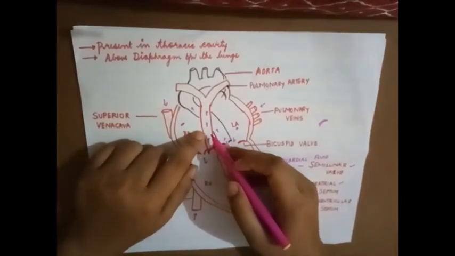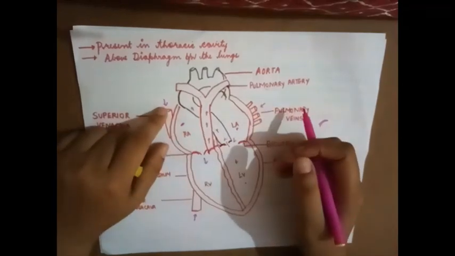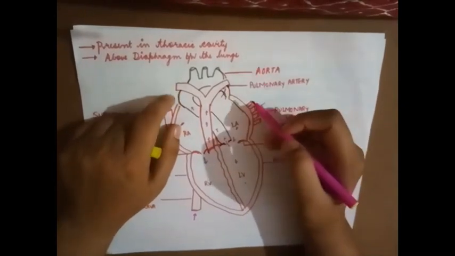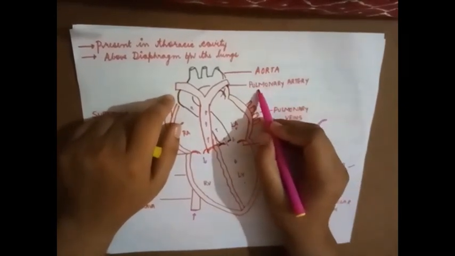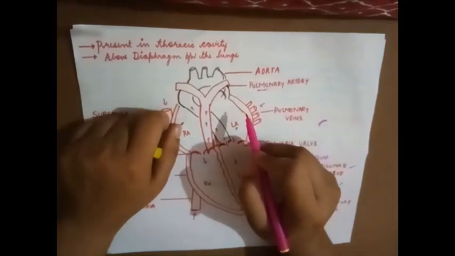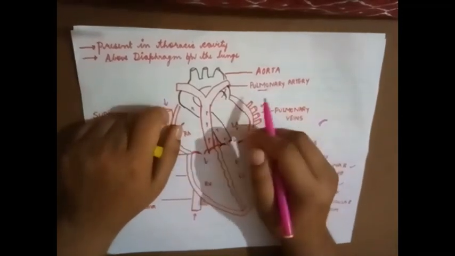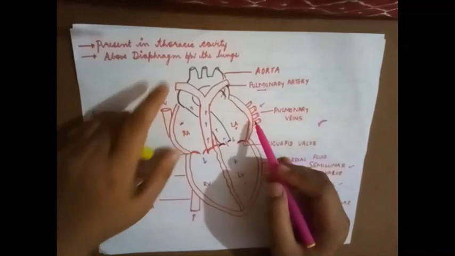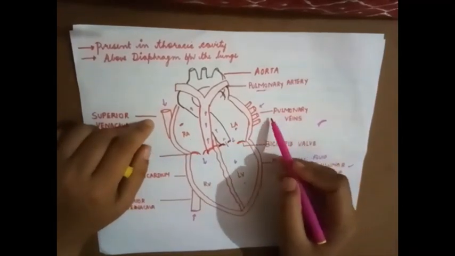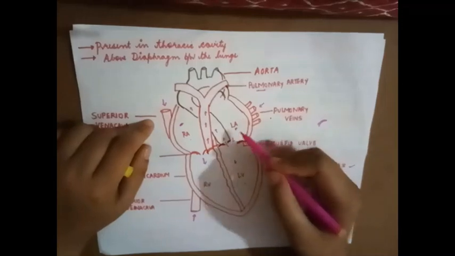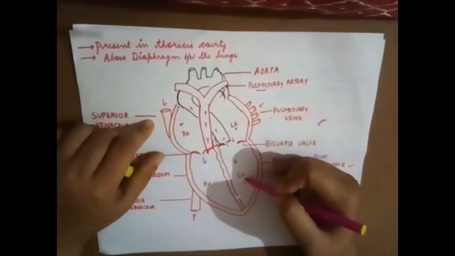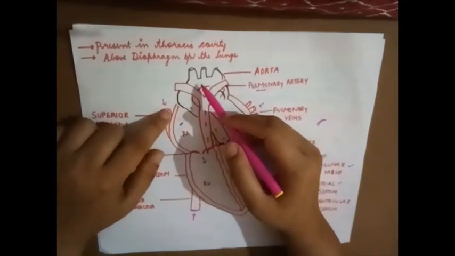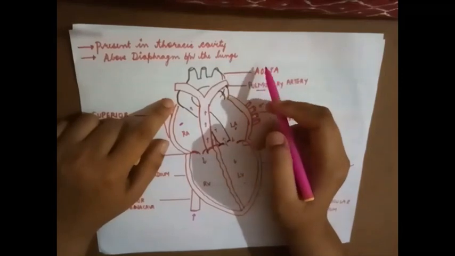Now, this deoxygenated blood has to be taken to the lungs for oxygenation. So, through the pulmonary artery, it is taken to the lungs for oxygenation. Now, class, remember, pulmonary means something to do with the lungs. It is associated with the lungs. So it is taken to the lungs for oxygenation and then brought back into the left atria by means of pulmonary veins. From the pulmonary veins, it enters the left ventricle. From the left ventricle, it is taken to the aorta. From the aorta, it is taken to the various body parts.